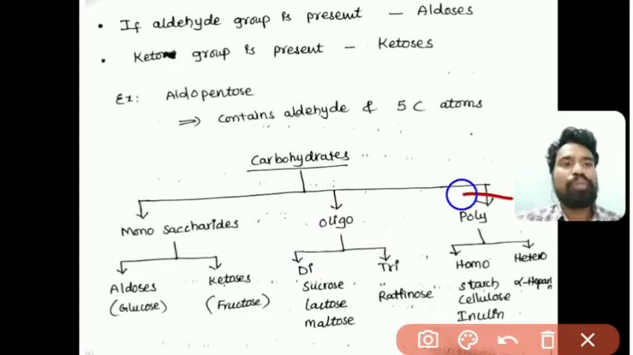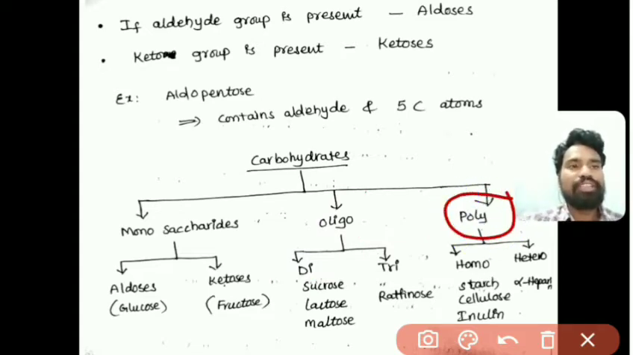The next one is polysaccharides. Polysaccharides have a large number of monosaccharide units present. Polysaccharides are of two types: homopolysaccharides and heteropolysaccharides.